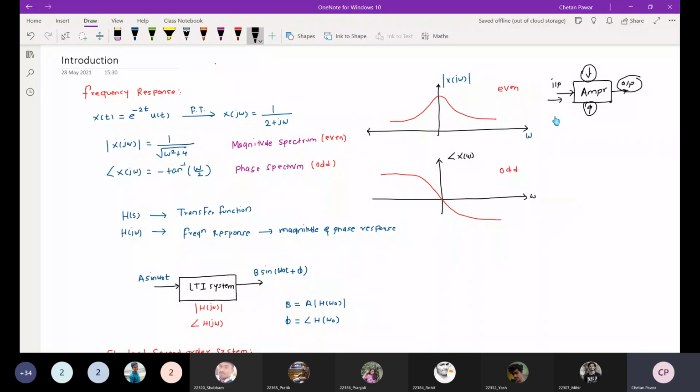Okay, so in this way, frequency domain parameters like bandwidth, gain, and resonant frequency, you can't determine using time response analysis, right? If you want to determine these parameters and analyze the system on these parameters, you will require a frequency response analysis, the frequency domain analysis of any control system. That's why the fourth unit is related to the frequency response analysis of a control system.